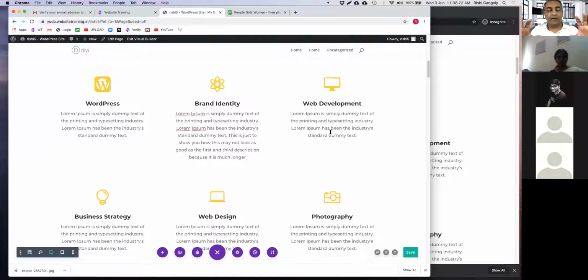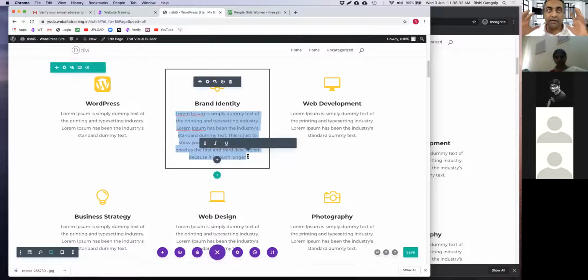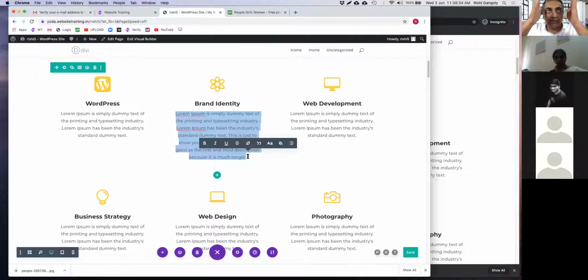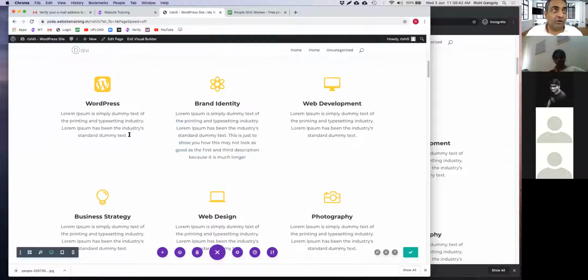Okay. One very, very valuable tip here is that if you cannot reduce the text over here because you say, Rishi, I have to write all of this stuff here, I cannot reduce this by even 1 word. Then I'll say, okay, if that's the case, then you come back to this first box.